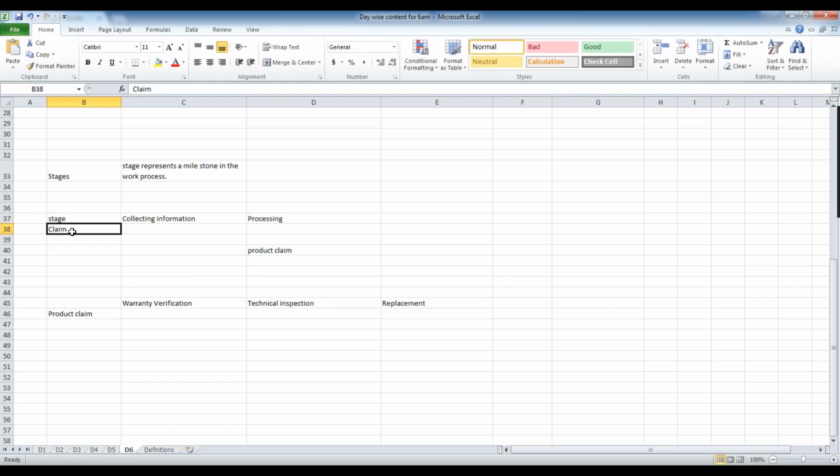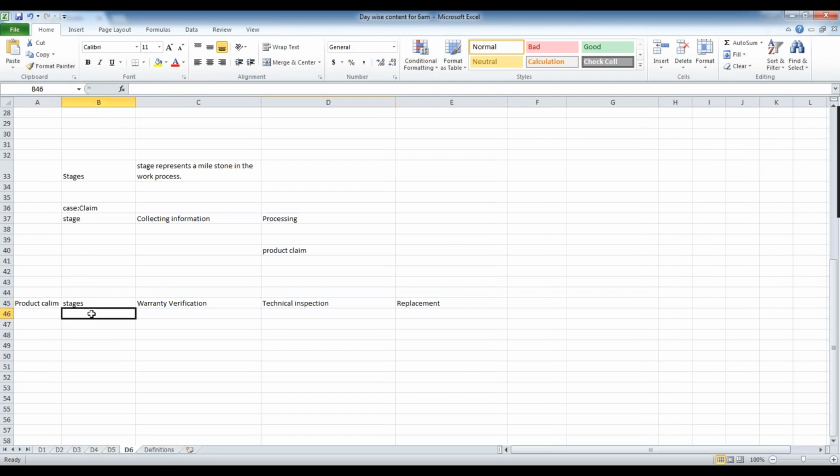Let's say this is the case name, claim, and these are the stages. Once we identify the stages for each case, we need to see the actual actions.